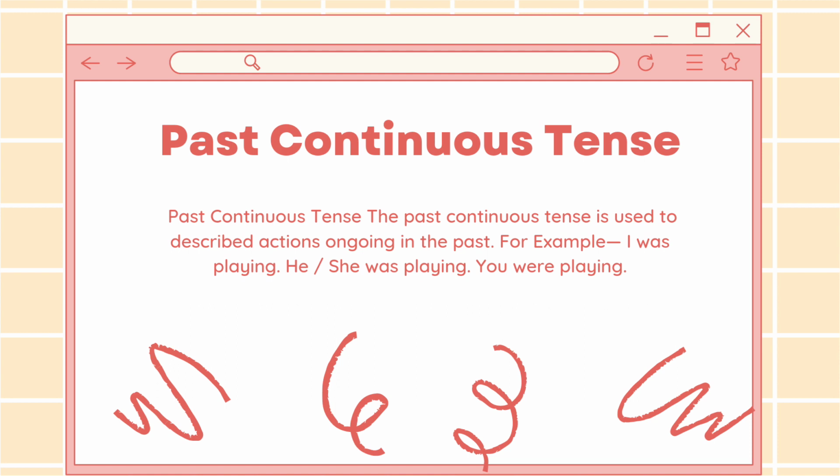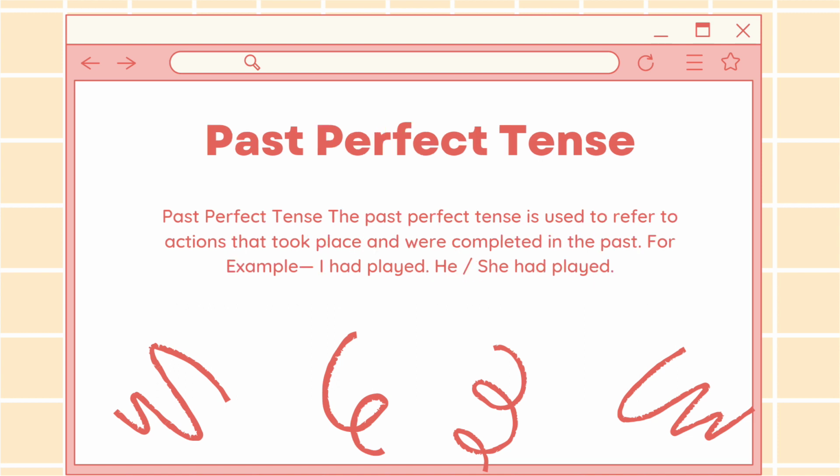For example, I was playing, she was playing, you were playing, and they were playing. Then we have past perfect tense. The past perfect tense is used to refer to actions that took place and were completed in the past. For example, I had played, she had played, they had played.